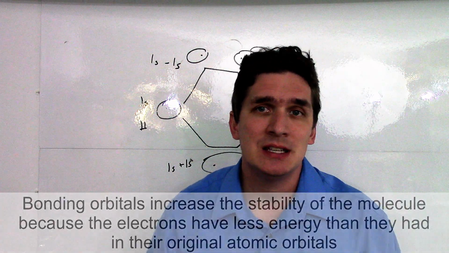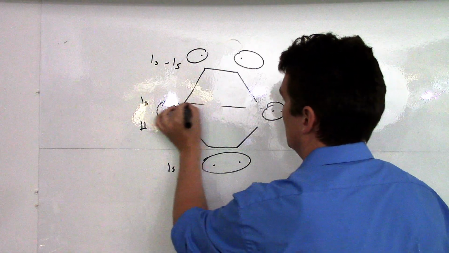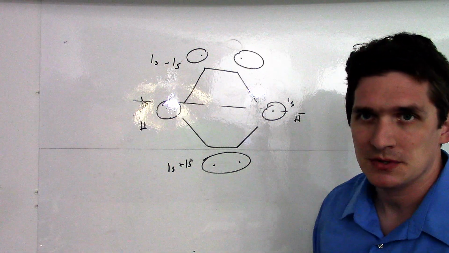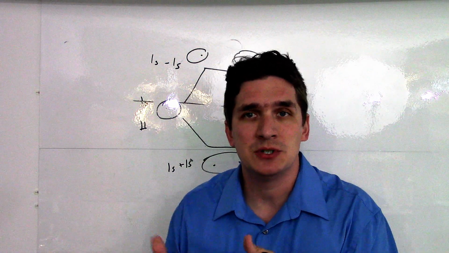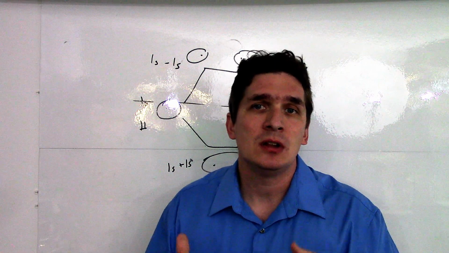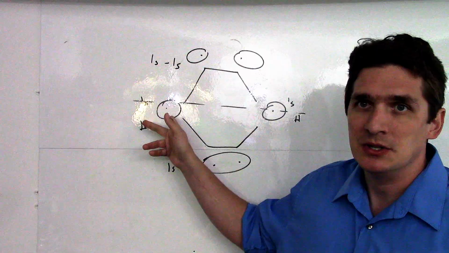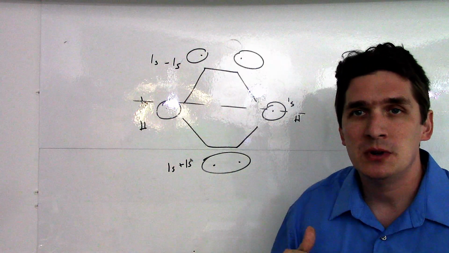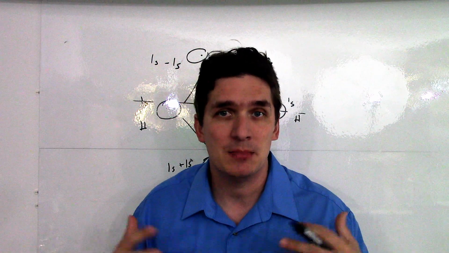So what dictates if it's bonding or antibonding? Well, our baseline here is our atomic orbitals. The electrons' wave functions will come together and they will generate the bonding and antibonding. If the electrons overall lower their energy, meaning that based on their starting atomic orbital energies more electrons are in lower energy than they start out in, we will get a molecule that is stabilized and we get bonding.